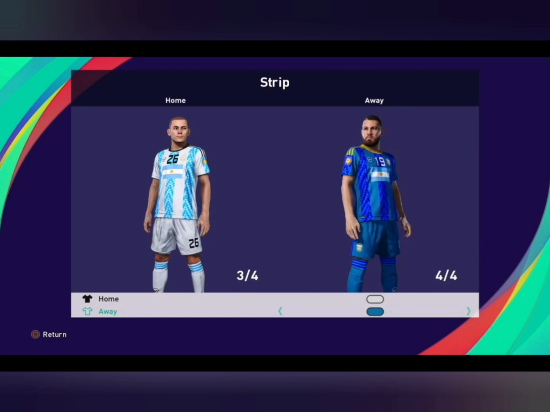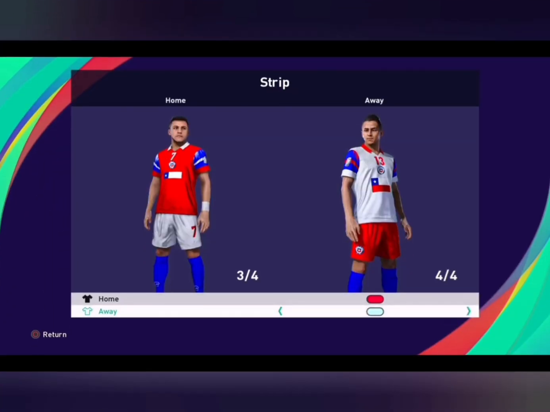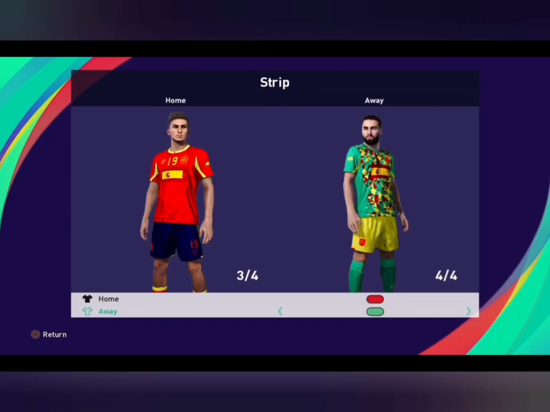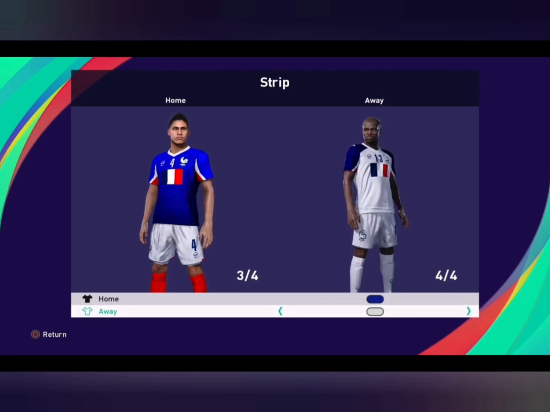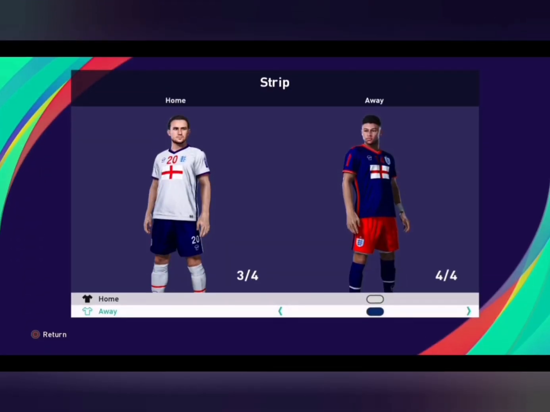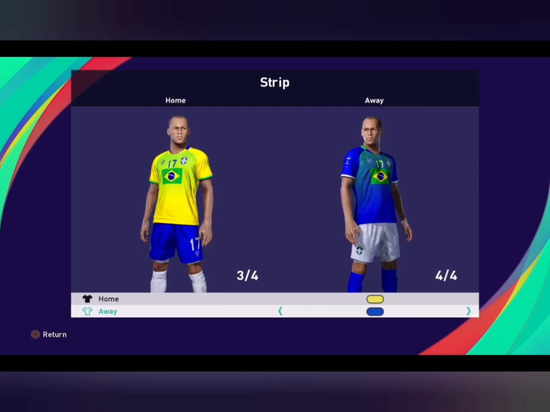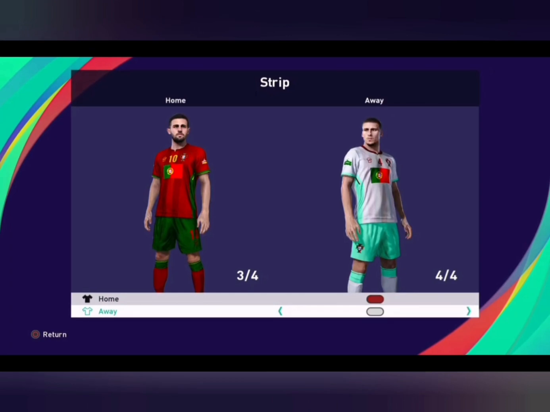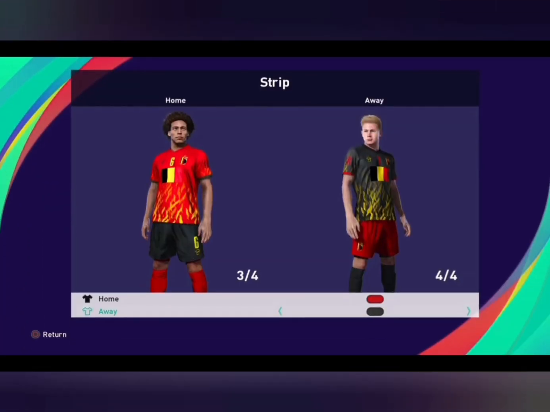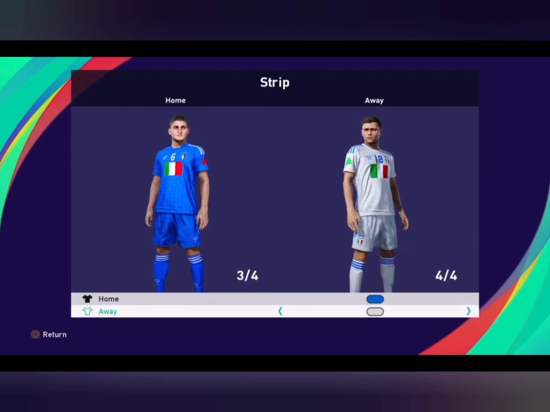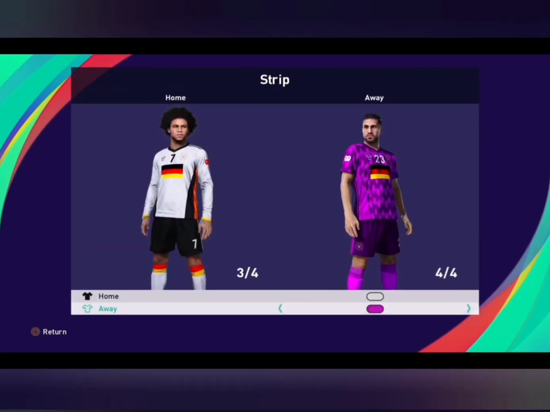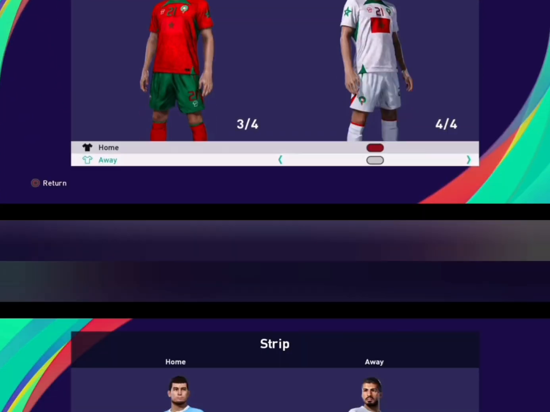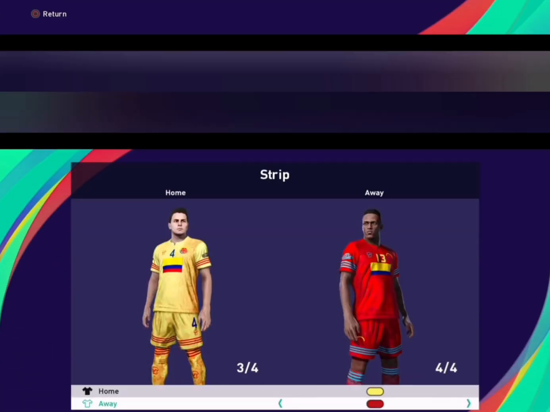On Wheel 1 we have Argentina, Chile, Peru, Spain, France, England, Brazil, Netherlands, Portugal, Belgium, Italy, Germany, Croatia, Morocco, Uruguay, and Colombia.